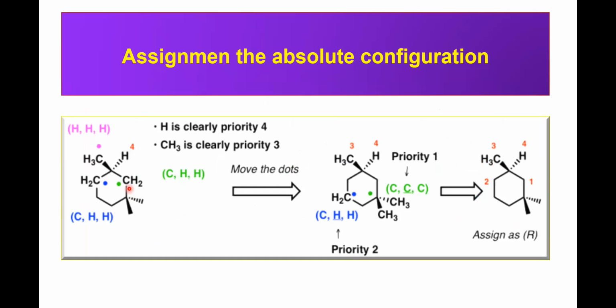So the same, just now we have seen this example using the dot method. If this is not decided, then we move on the dots over here. So naturally, you get first priority, then this gets second priority. So naturally, this will get third priority and fourth. 1, 2, 3, clockwise. So R configuration.